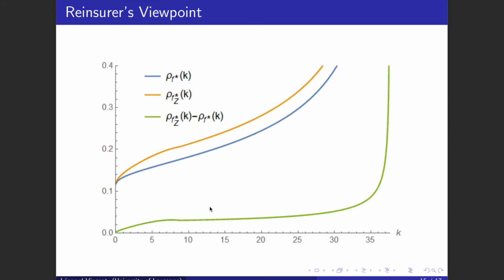And here are the results. So in blue, it's the relative total profit for the standard reinsurance treaties, and in yellow, it is for the indexed reinsurance treaties. The reason why both curves are above 10% is because of the diversification effect of taking into account two ceded losses. And the most interesting part is that the curve for the relative total profit under the indexed reinsurance treaties is strictly above the one under the standard reinsurance treaties. And in green, you have the difference between the two curves, and as you can see, for most relevant cases, it's around 3%, which is good.